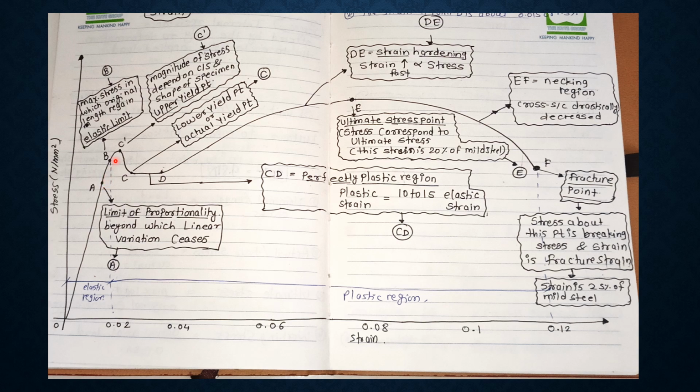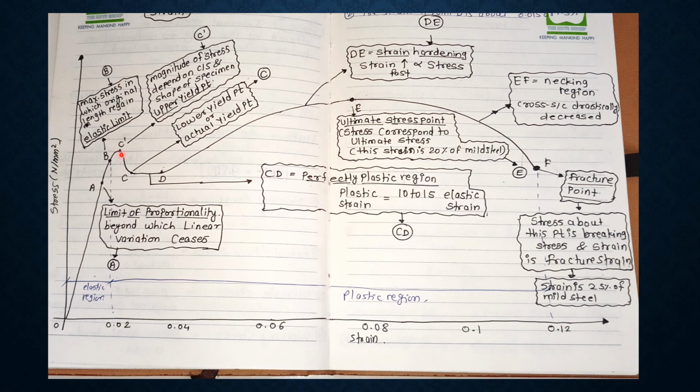The next point is B, which is the elastic limit. Elastic limit is the maximum stress up to which the original length is regained. Up to point B, the original shape of the mild steel is regained. That is why the region from the y-axis to point B is the elastic region, and up to this point we can regain the original shape or length by removal of loading.